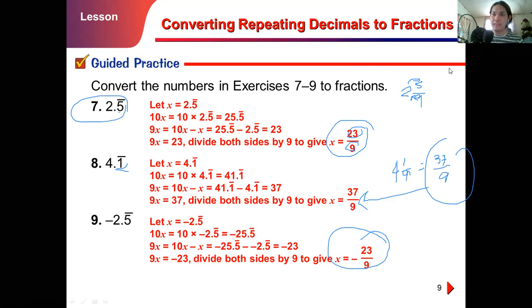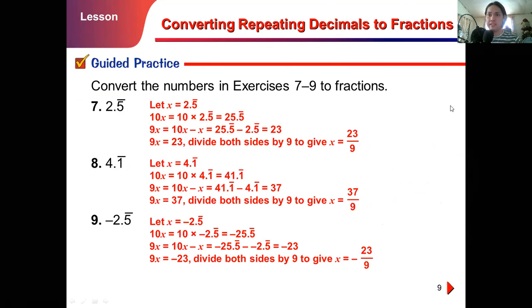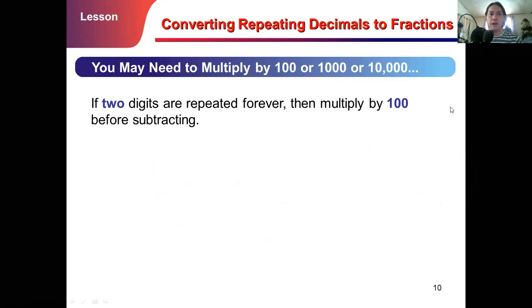I hope you'll be able to remember the process because this is very helpful for you, especially in converting repeating decimals into fractions. Now, you may need to multiply by 100 or 1,000 or 10,000, and so on. If two digits are repeated forever, then multiply by 100 before subtracting.